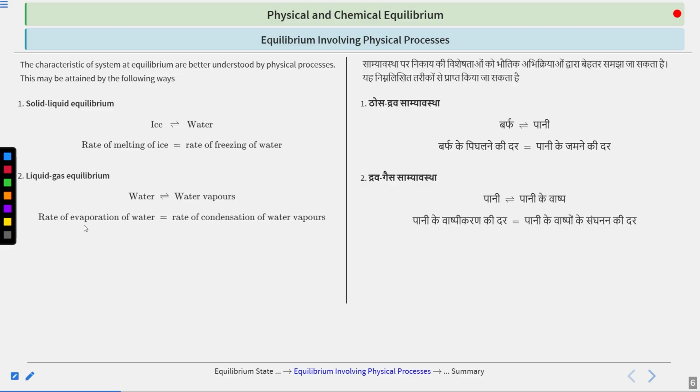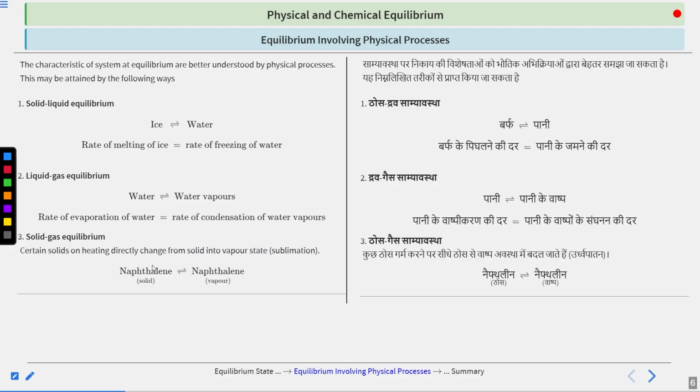So in this case, the rate of evaporation of water is equal to the rate of condensation of the water vapor. So this is also a case of equilibrium. Third, we have solid-gas equilibrium. For that, we have taken the case of naphthalene.